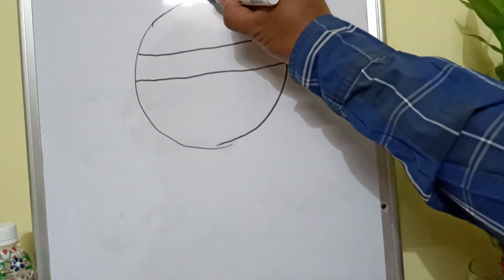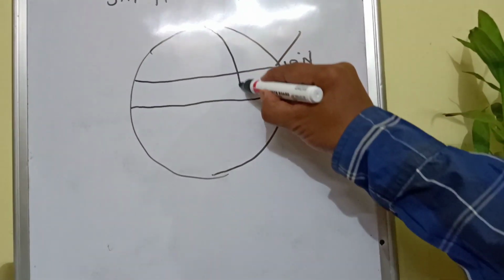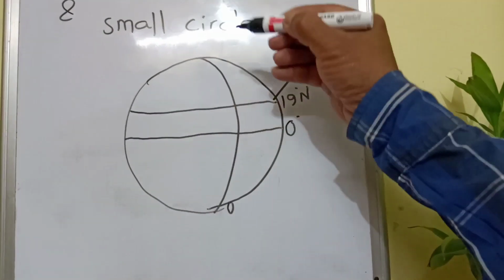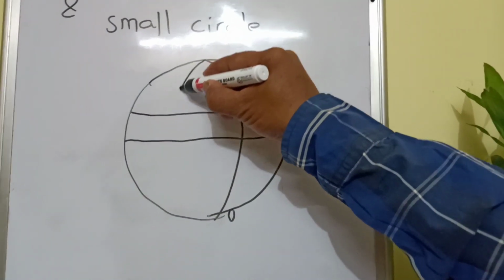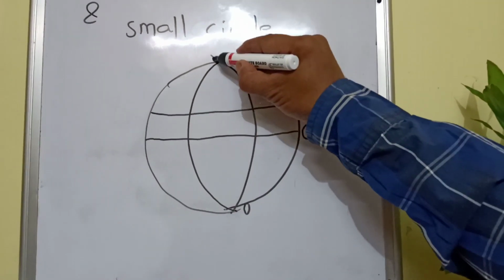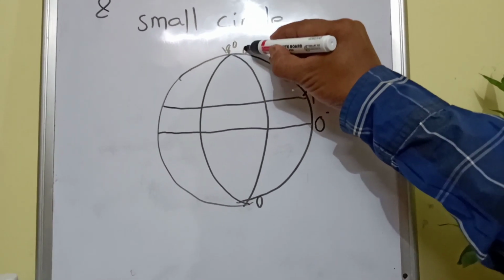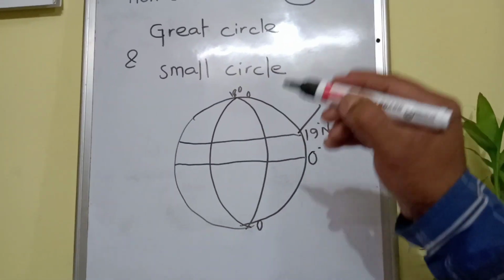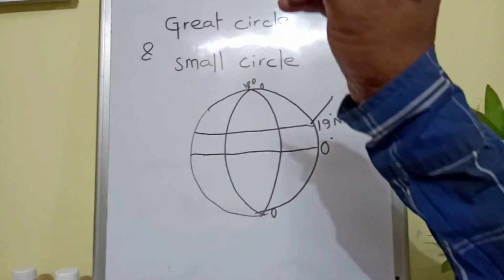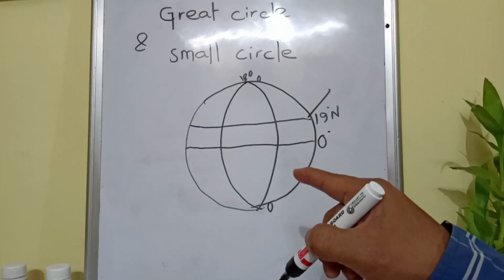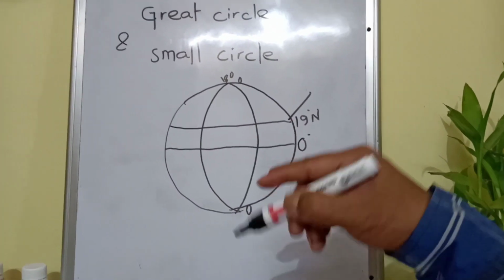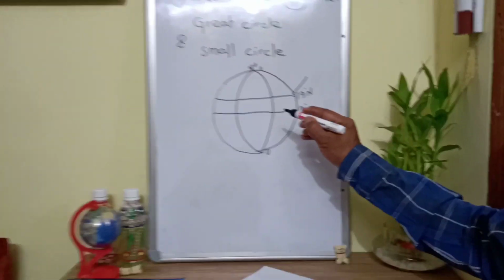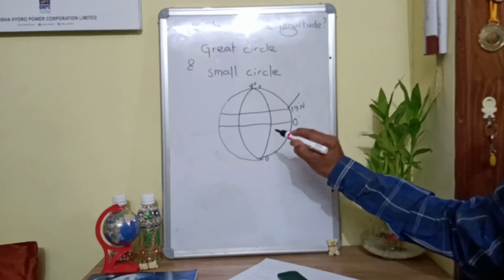Similarly, all longitudes, you see, this is 0 degree longitude, and its opposite longitude is 180 longitude. Clear? So 180 longitude and 0 degree longitude both constitutes a great circle. Clear? So longitude and its opposite longitude forms a great circle that divides the earth into two equal halves, and this is the great circle. Clear?